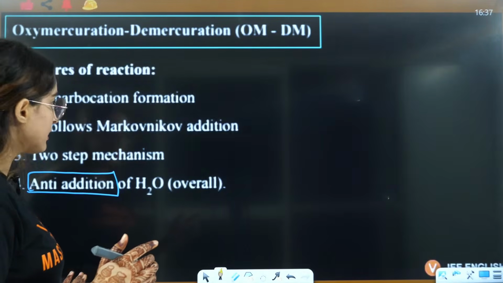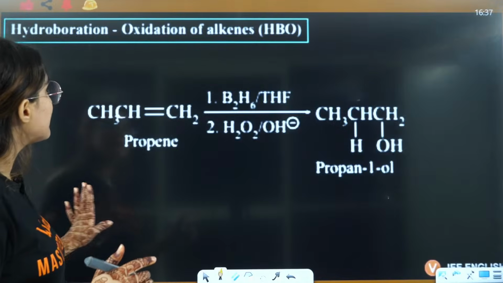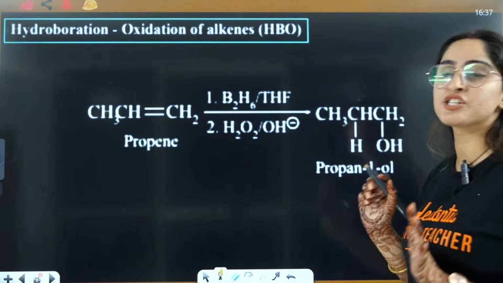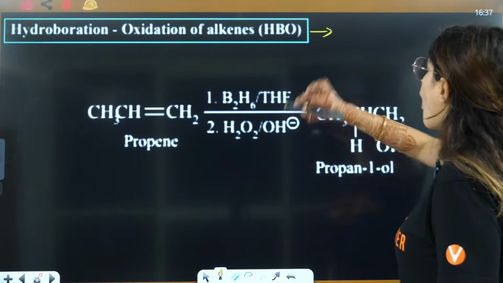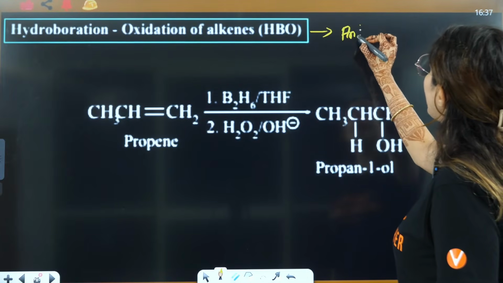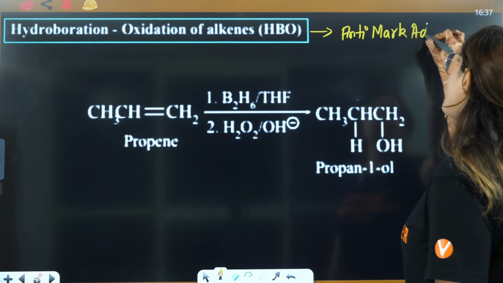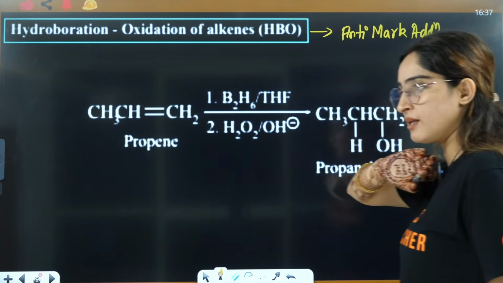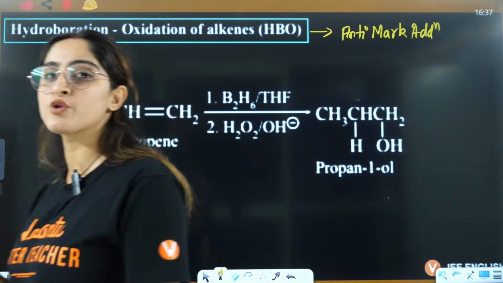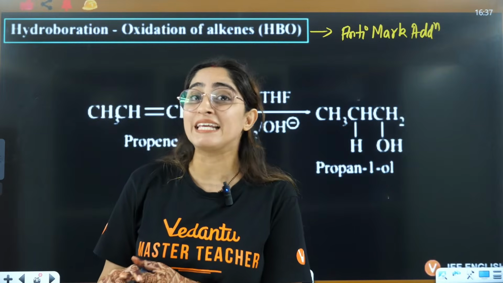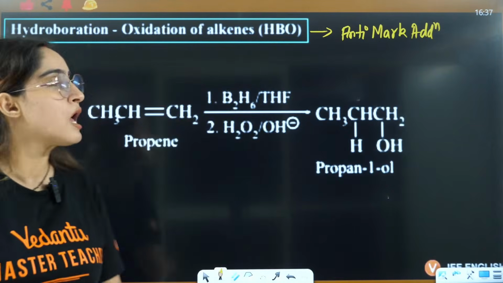Okay? Yes, everybody? Next is hydroboration oxidation. In this, you will directly follow anti-Markovnikov addition. With the mechanism, we have done this before as well. We have also done the hydroboration oxidation of alkenes in hydrocarbons, right?